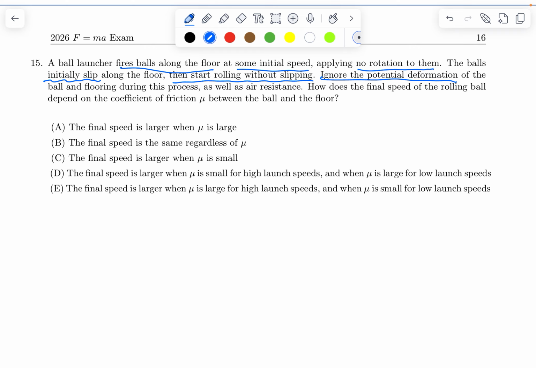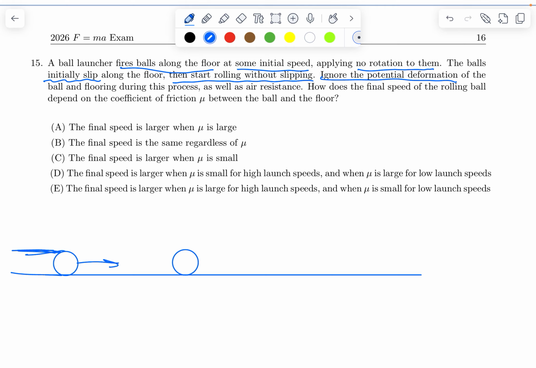Okay, so first, I'm going to draw a diagram of this. We have this launcher, and it shoots balls. I'm just going to draw one ball here, and this is the launcher.